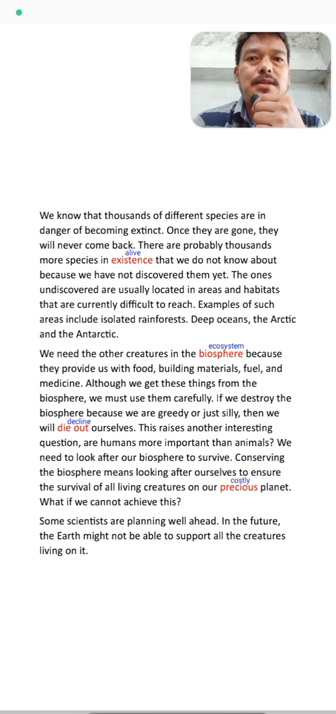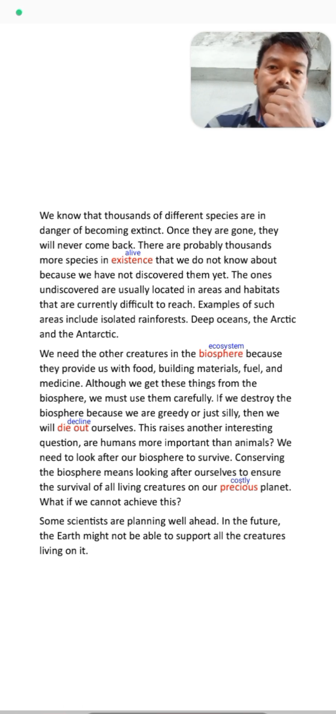We haven't discovered them yet, and we haven't found them. The ones undiscovered are usually located in areas and habitats that are currently difficult to reach. Examples of such areas include isolated rainforest, deep ocean, and the Arctic and the Antarctic. So there are some examples. These areas are very isolated: rainforest, deep ocean, and Arctic and Antarctica.